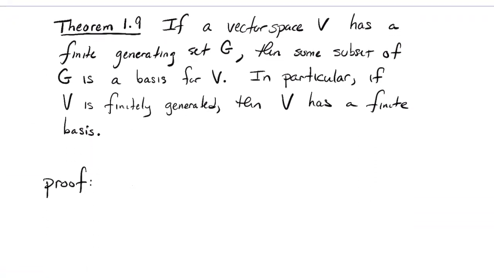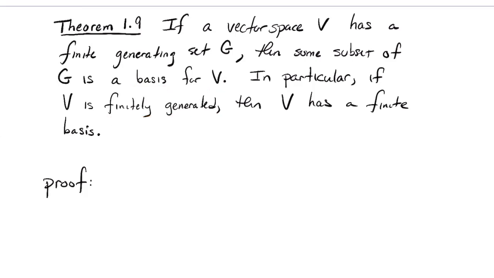We have one more piece of work to do in this video, so let's try to get it done. Theorem 1.9, you're looking at the statement here. It says if you have a vector space and you have a finite generating set G, then some subset of it is a basis. So what does that mean? That means there must be some subset of it that's linearly independent and still spans V. So in particular, if V is finitely generated, which just means it has a finite generating set, then it has a basis.